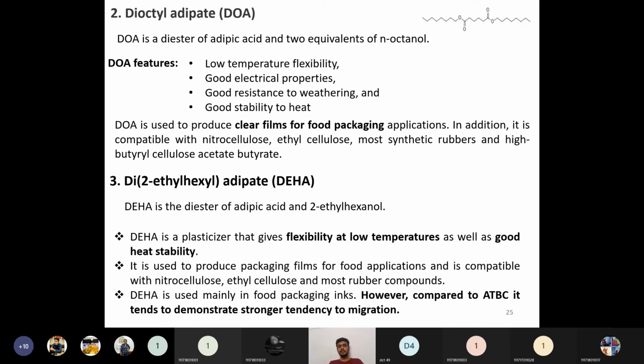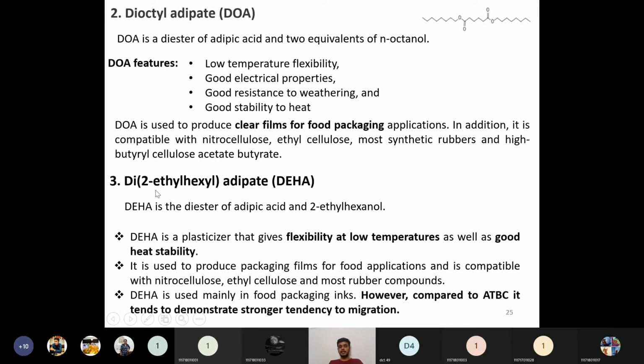In addition, it is compatible with nitrocellulose, NC, and also ethyl cellulose, and most synthetic rubbers, and cellulose acetate butyrate is also very much compatible. So it is compatible with almost every resin.